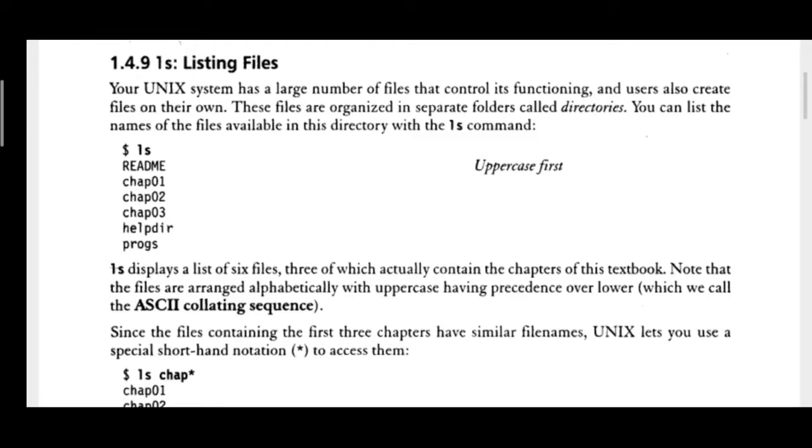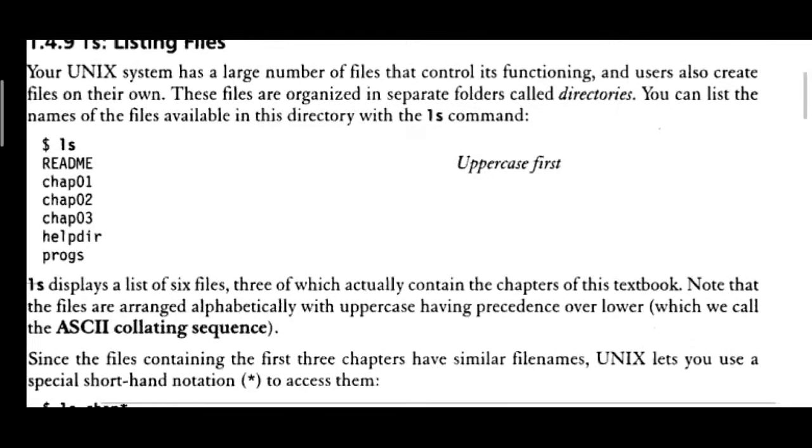These files are organized in a separate directory or folder. User files will be organized separately, system files will be organized separately, and each separate storage, that folder, is called a directory. Please try to understand: it will be stored in a folder, and we call it a directory. These terminologies you need to remember.